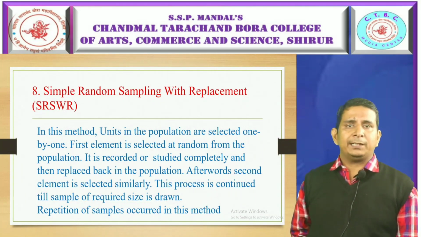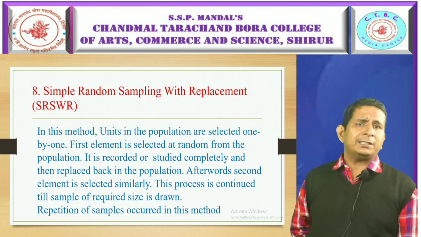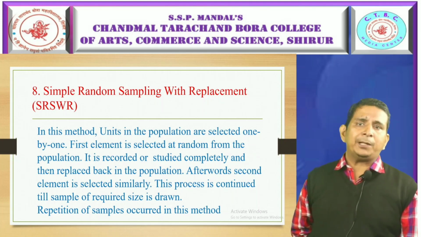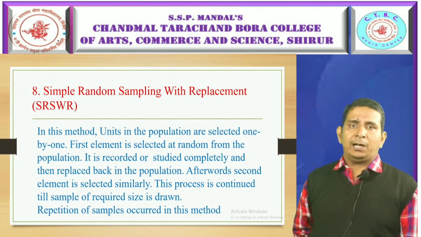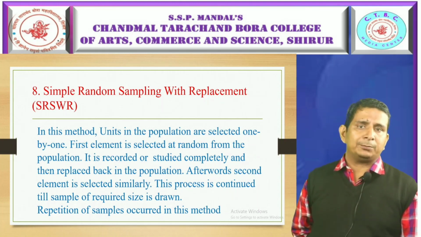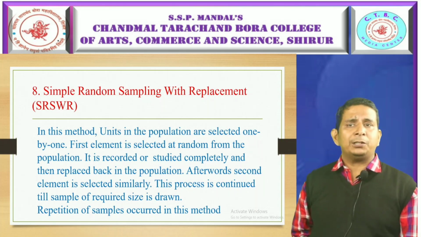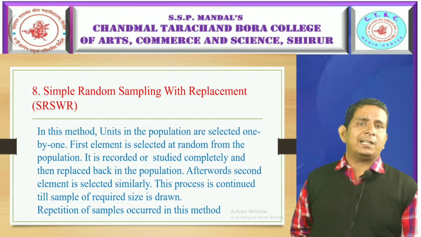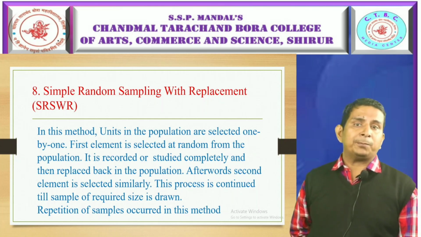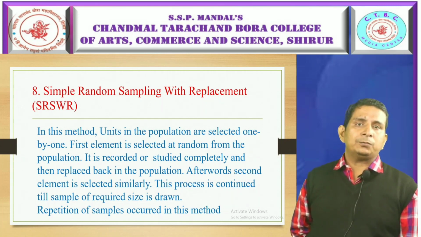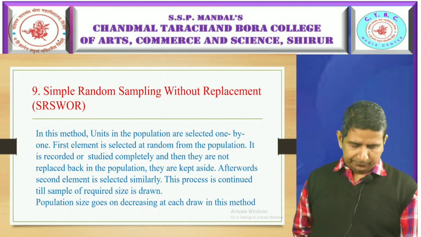The first element is selected at random from the population, recorded or studied completely, and then replaced back in the population. Afterwards, the second element is selected similarly, and this process continues till a sample of required size is drawn. In this case, repetition of samples occurs, which is one drawback of this method.